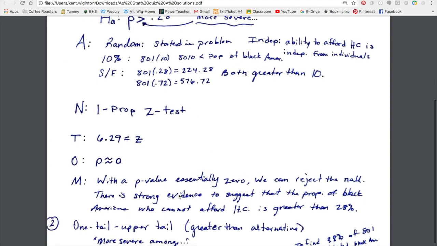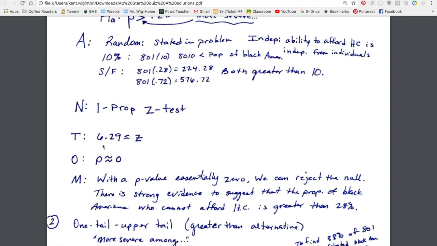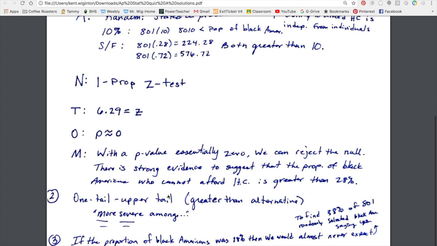When I run that through my calculator, I get a z-score of approximately 6.29, which is really, really big for a z-score. I didn't even bother rounding the number. The p-value is so small that I said it's essentially 0, approximately 0. Usually if it gets past times 10 to the negative 6th or 7th or so, I just round that to approximately 0. You're welcome to write down the scientific notation if you wanted to. I would definitely write the number down if it's times 10 to the negative 4th or smaller. But in this case, it was small enough that we just said that's essentially 0.